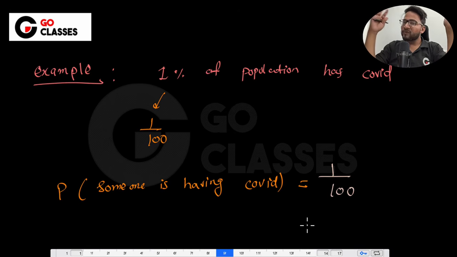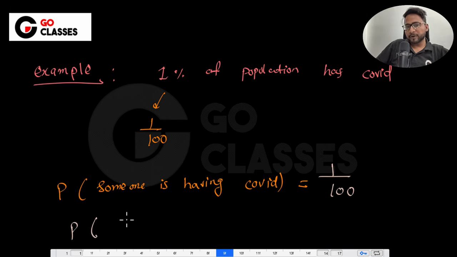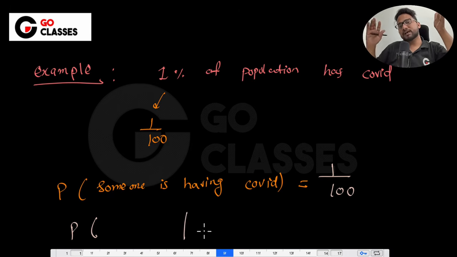But now if I give you more information, okay, you picked someone, and you found out that the person is basically having some symptoms of COVID. See, the sequence is like that. You first pick someone, and then you found out that, okay, that person is having symptoms of COVID. I mean, that's not verified with the lab, but with the visual symptoms, you can say that, okay, that person is getting symptoms of COVID.